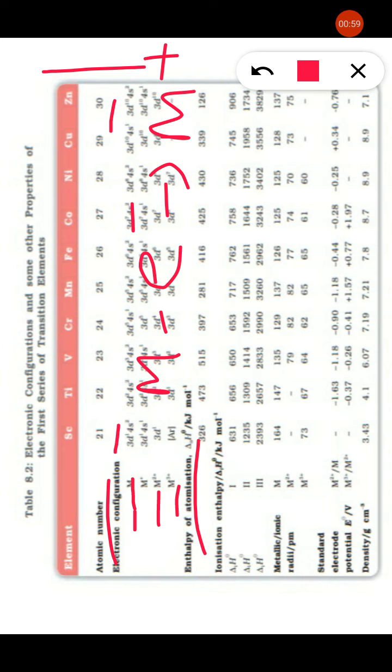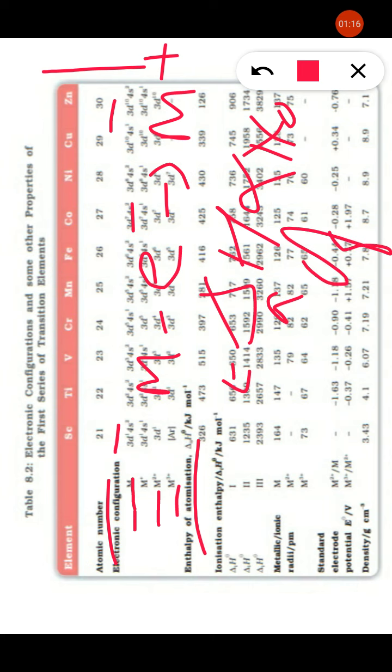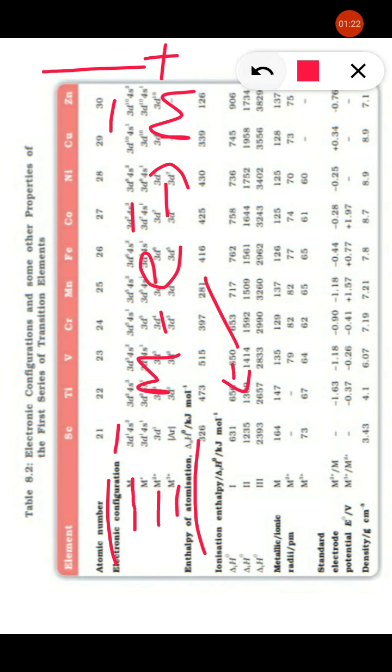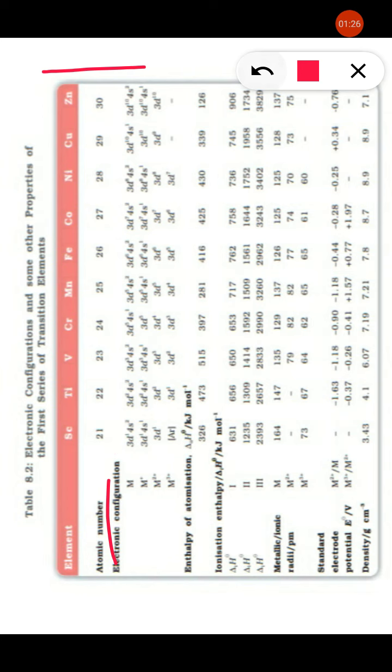This enthalpy of atomization, as we know, is directly proportional to the number of unpaired electrons. Enthalpy of atomization, delta H_a, is proportional to the number of unpaired electrons. The more unpaired electrons, the higher the enthalpy of atomization.